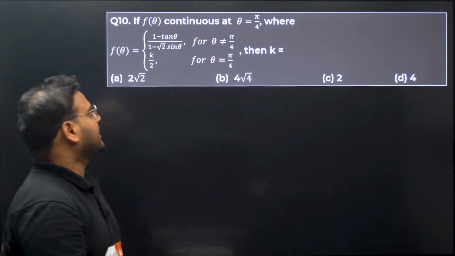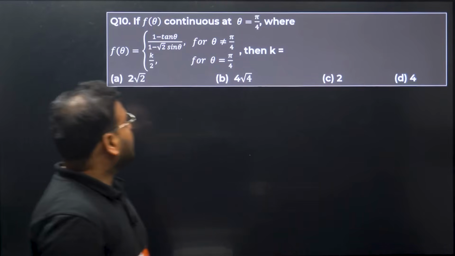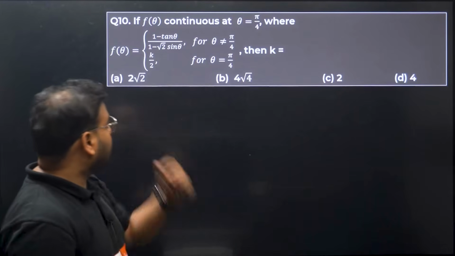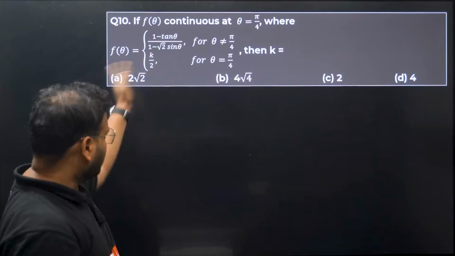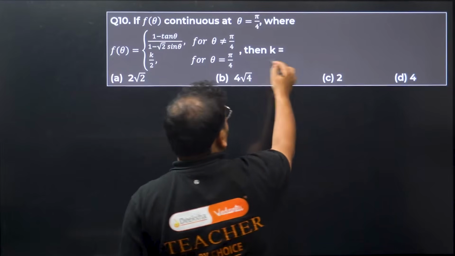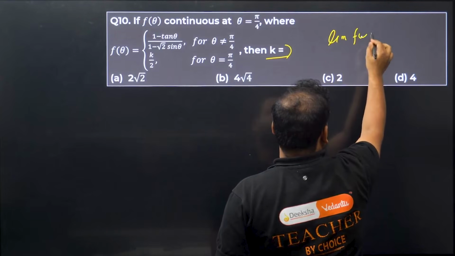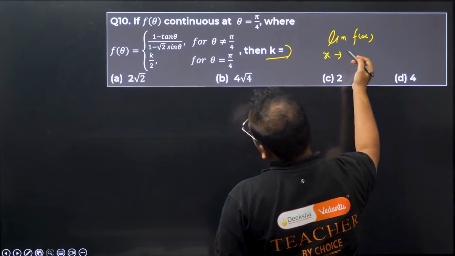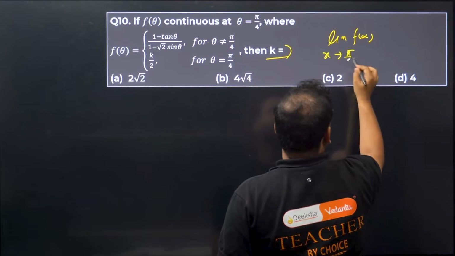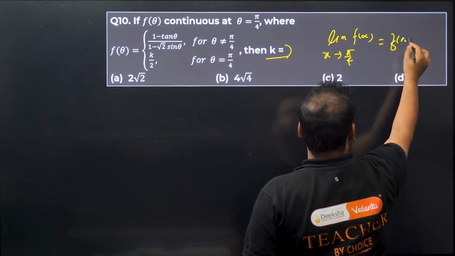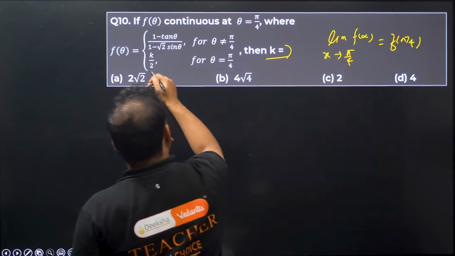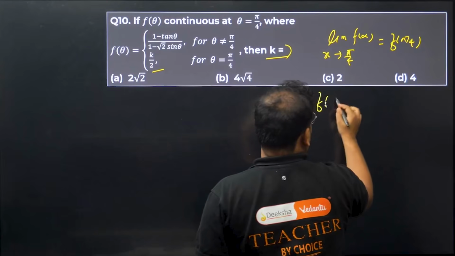Okay, question number 10. If f(theta) is continuous at theta equals pi by 4, where 1 minus sin theta is given, k equal to what? What are we going to use? Same thing. Limit x tends to pi by 4, f of pi by 4. What is f of pi by 4? K by 2.